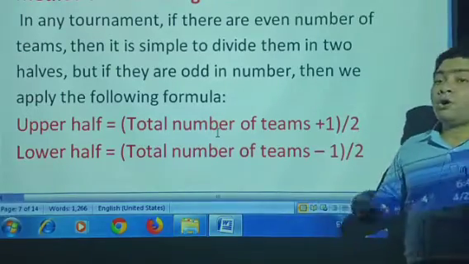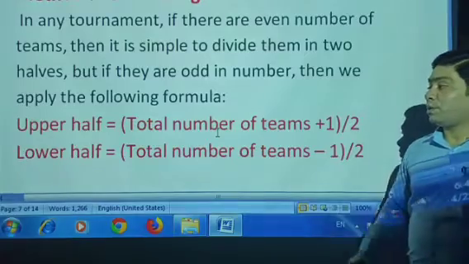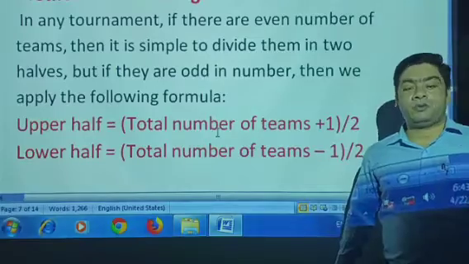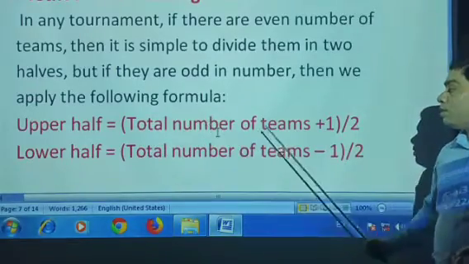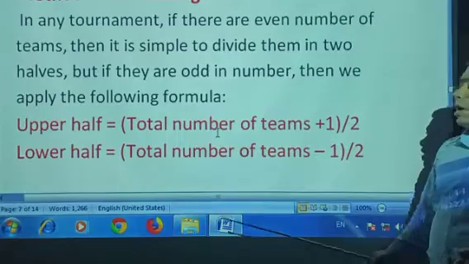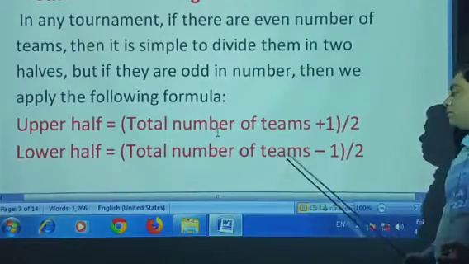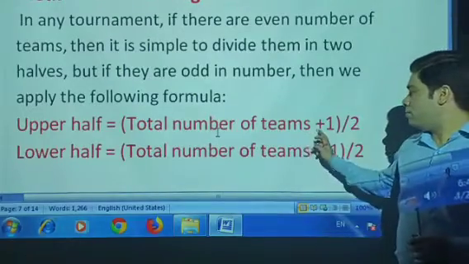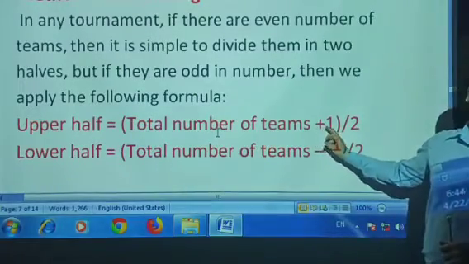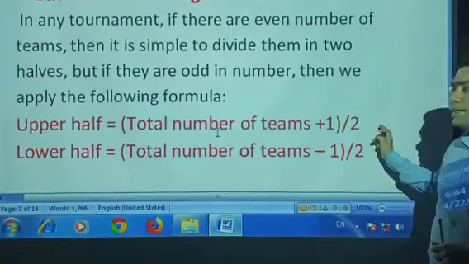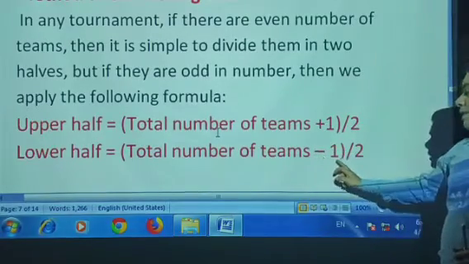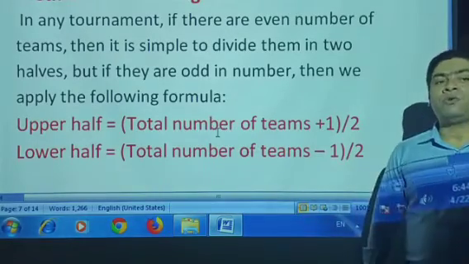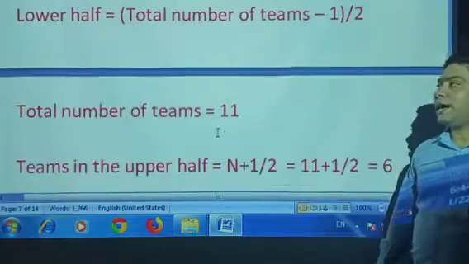But if the teams are in odd number, then what do we do? We use this procedure: upper half and lower half, because I suggested you divide the teams into two halves. So first, upper half: total number of teams plus 1 divided by 2, and lower half: total number of teams minus 1 divided by 2. For example, 11 teams are there. So 11 plus 1 is equal to 12, 12 divided by 2 is equal to 6 teams. While lower half, 11 minus 1 is equal to 10, 10 divided by 2, that means in the lower half 5 teams. So this is the division of 11 teams, 6 and 5.